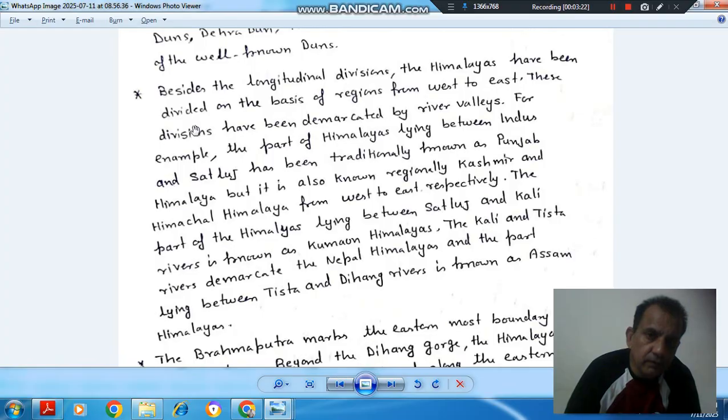Okay. Next point. Besides the longitudinal division, the Himalayas have been divided on the basis of regions from west to east. These divisions have been demarcated by rivers.